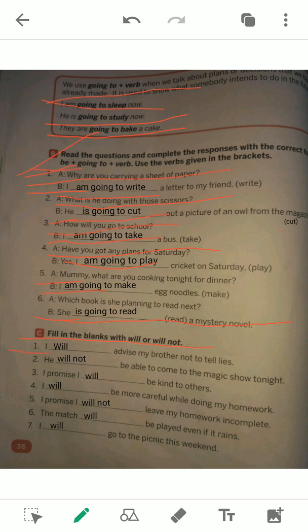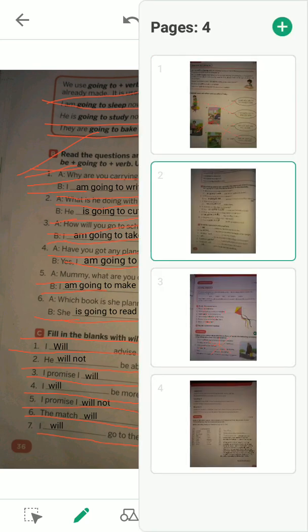Question number 1: I will advise my brother to meet you. He will not be able to come for the magic show tonight. I promise I will be kind to others. I will be very careful while doing my homework. I promise I will not leave my homework incomplete. The match will be played even if it rains. I will go to the picnic this weekend. So, this is all about this.